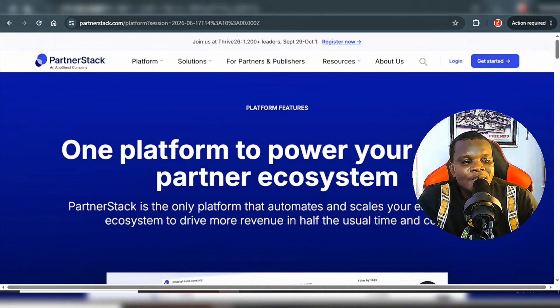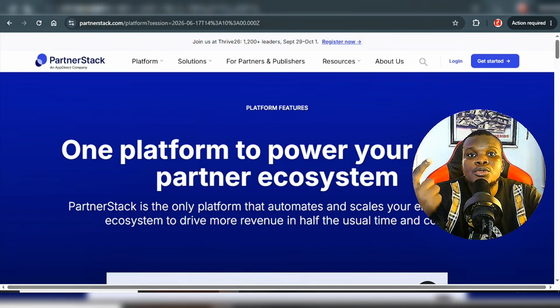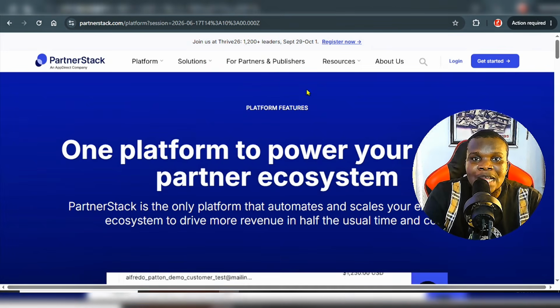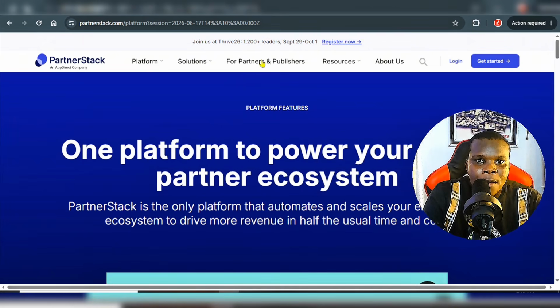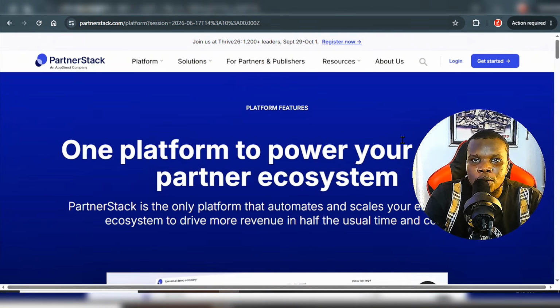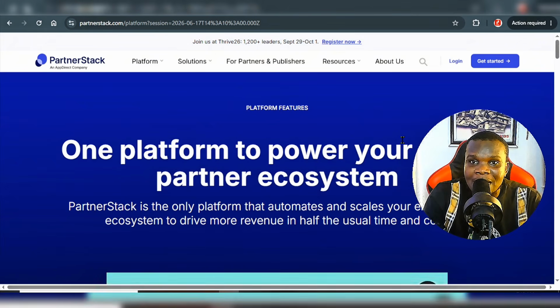For instance, if you have a product, website, or application where people pay monthly to use it, then you'll be able to launch it on this very platform, which is PartnerStack. You're going to be signing up as an advertiser or partner. Sign up as a partner on this platform, then launch your product, your SaaS tool, or your website. When you launch it, you'll be able to add the percentage an affiliate is going to take when they make a sale.